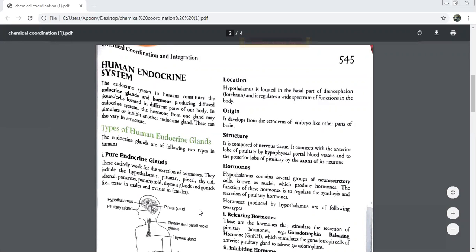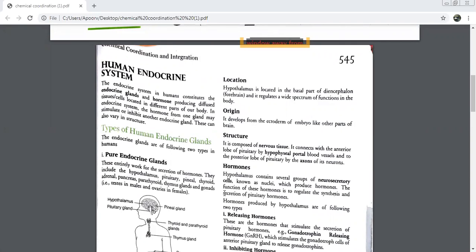Chalo, let's move on to hormones now. What are hormones? Can we start the chapter? Yes. Let's start. Internal secretion.